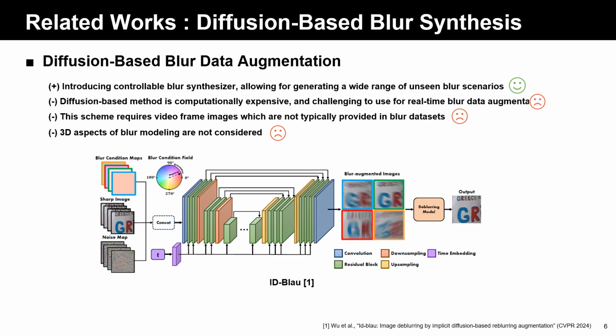Diffusion-based augmentation methods offer controllable blur synthesis and generate diverse blur scenarios. However, they require significant computational costs, making them impractical for real-time data augmentation during the deblurring training. Moreover, they depend on video frame-based data for training the blur synthesizer, which is not mainly available in blur datasets.